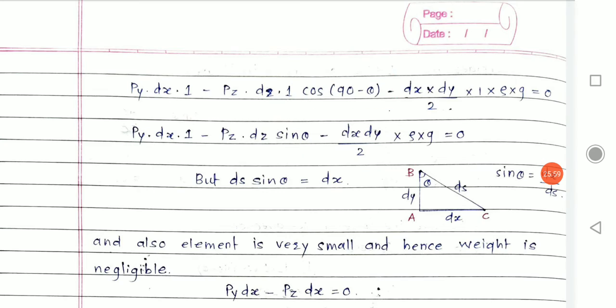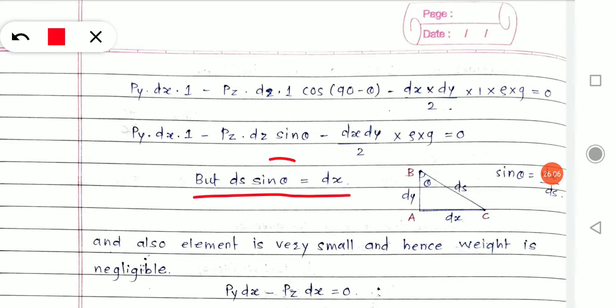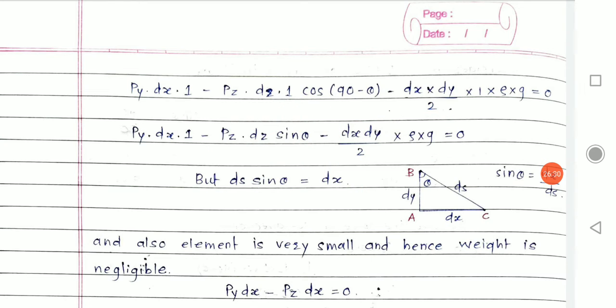But dz sin theta is equals to dx, which is already explained in terms of sin theta. I stated already something that I'm going to use over here. dz into sin theta will be dx. I am putting that into the equation. That will become dx. That remains the same. Here a little change. And what I am saying about this, see here.